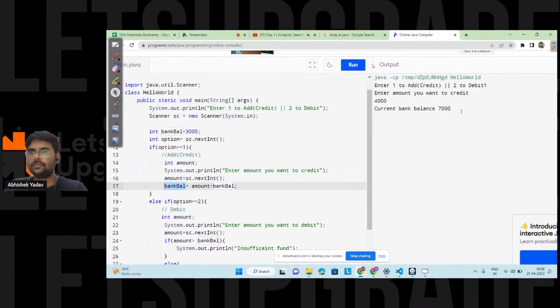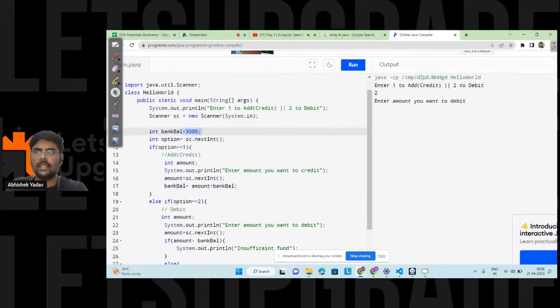And let's again run the code. Okay, this time I want to debit the amount, right? I know the initial amount is 3,000 rupees. Okay, let's enter the amount, that is 6,000 rupees. So you can see we are getting insufficient fund and no amount is debited from the current bank balance. Why? Because we have entered the option as 2.